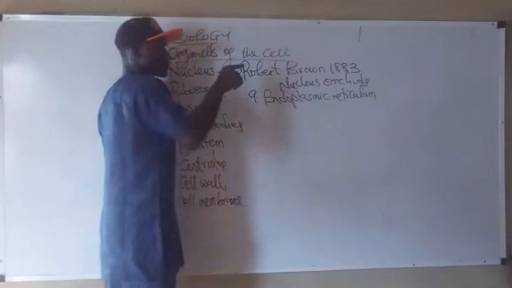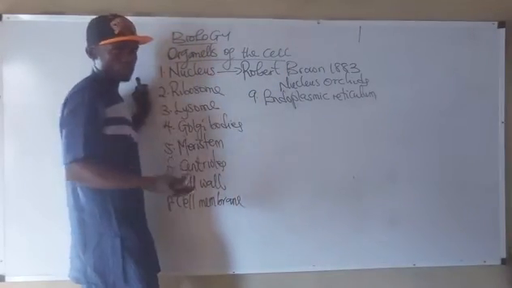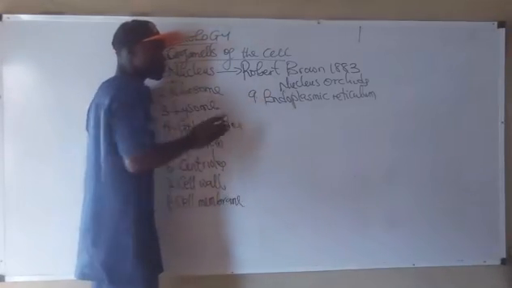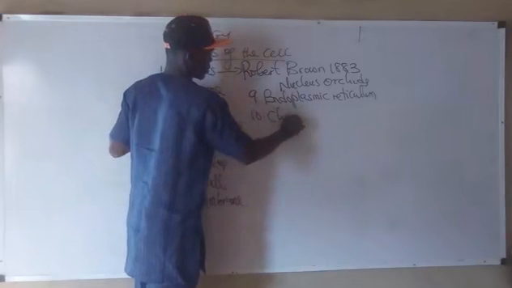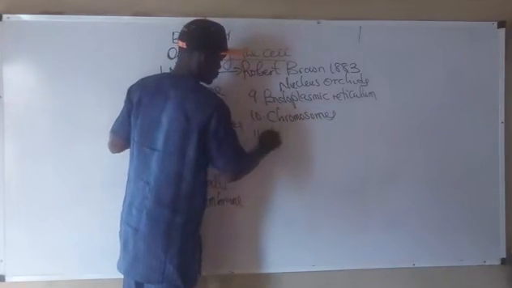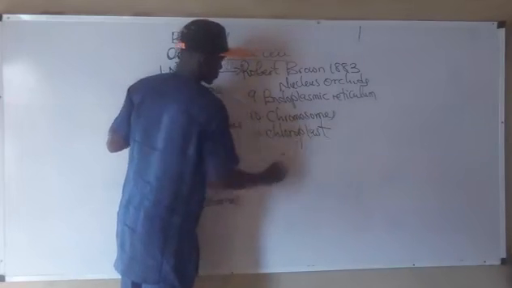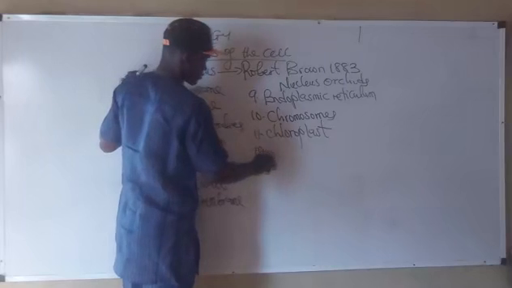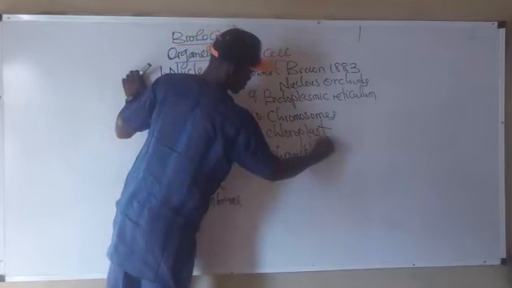It is rough when ribosomes are attached, so it becomes rough endoplasmic reticulum. It becomes smooth when ribosomes are not attached. 10, we have chromosomes. 11, we have chloroplasts. 12, we have chromoplasts.